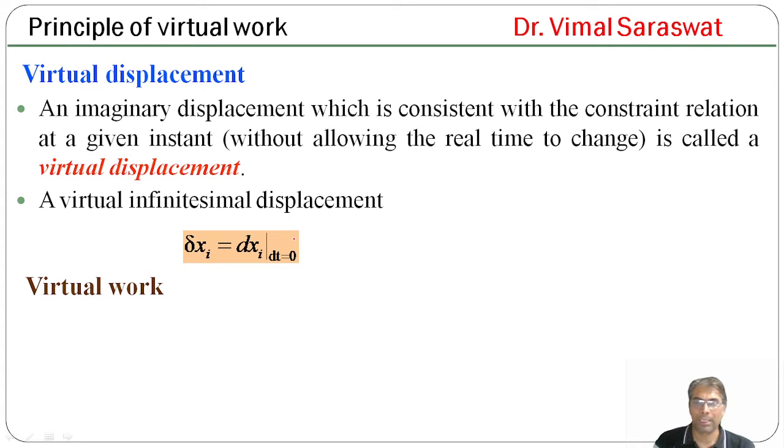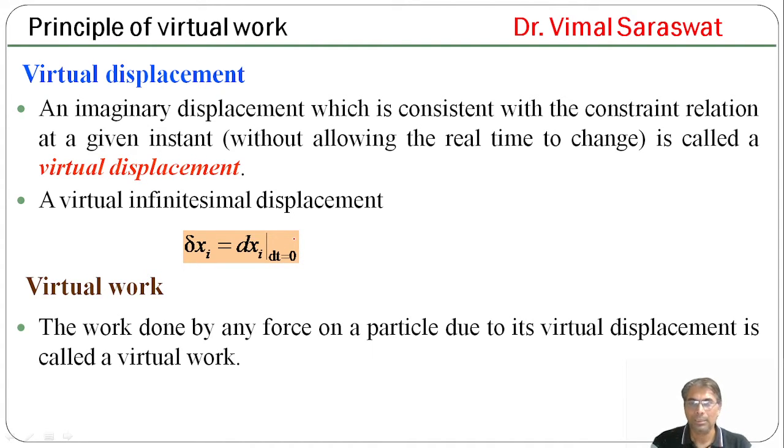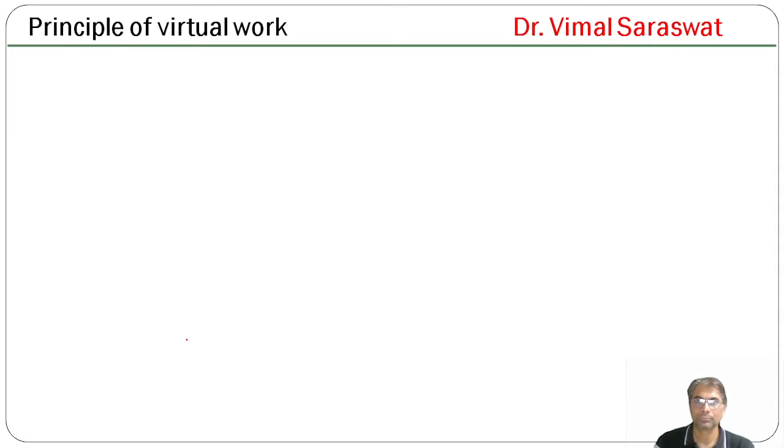Now, virtual work. The work done by any force on a particle due to its virtual displacement is called virtual work. So, if our displacement is a virtual displacement, then the work will be virtual work. So delta W, that is virtual work, equals F dot delta R. Here delta R is the virtual displacement.